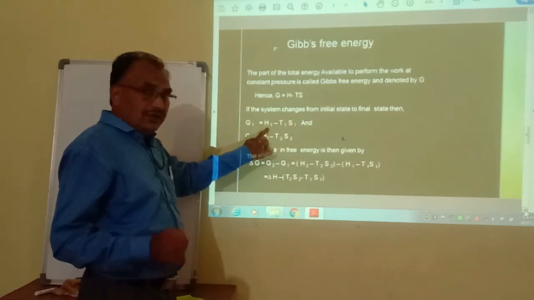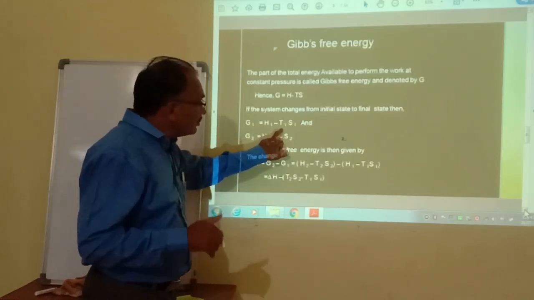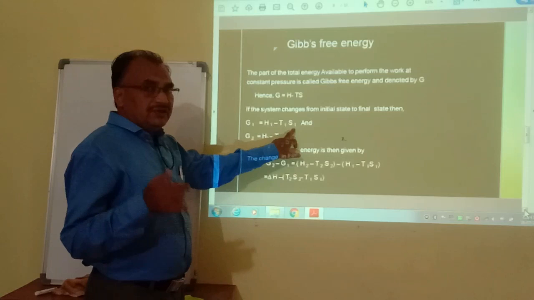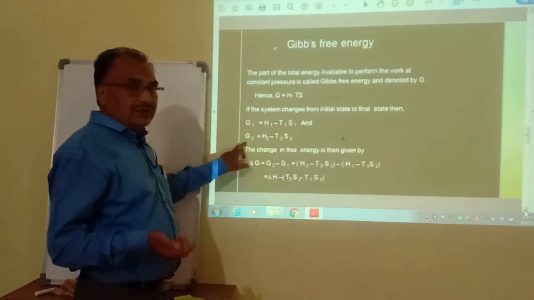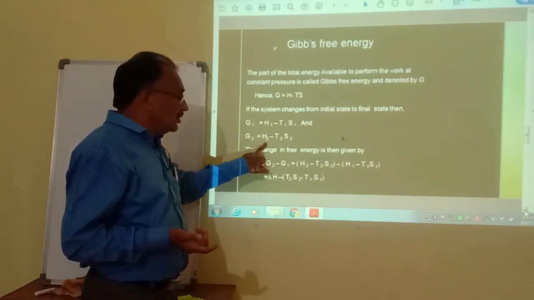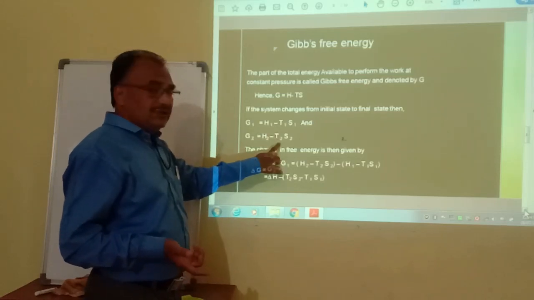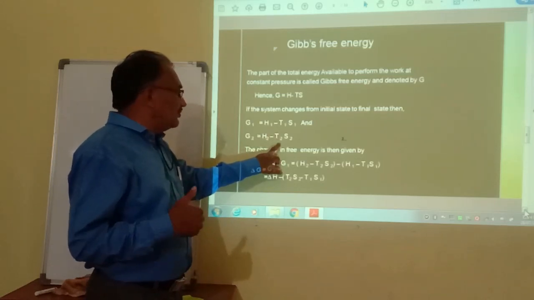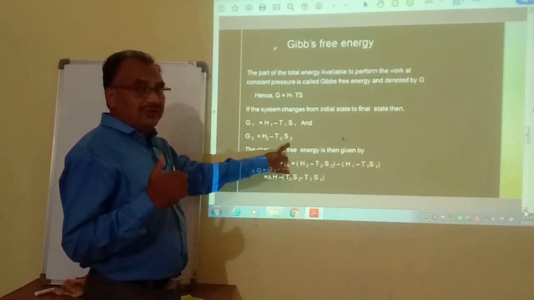Here H1 represents the total heat content, T1 the temperature, and S1 the entropy of the initial state, and G2 is the free energy of the final state. Here H2 represents the total heat content of the final state, T2 the temperature of the final state, and S2 the entropy of the final state.